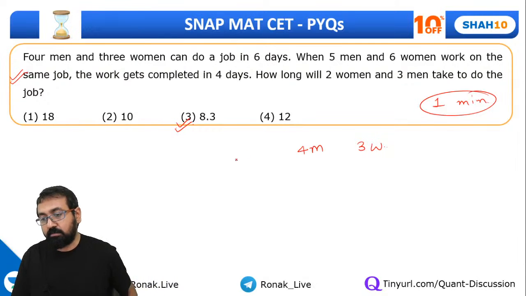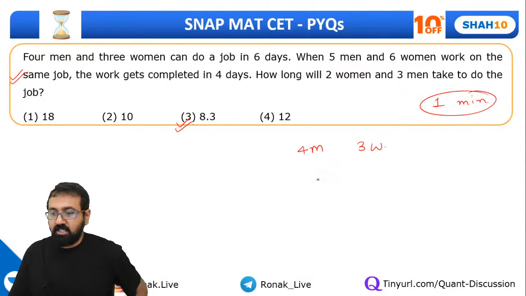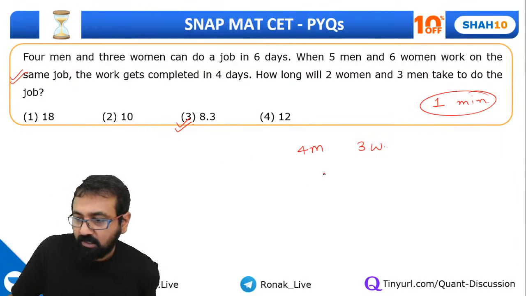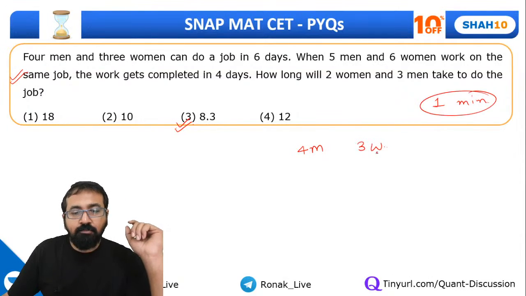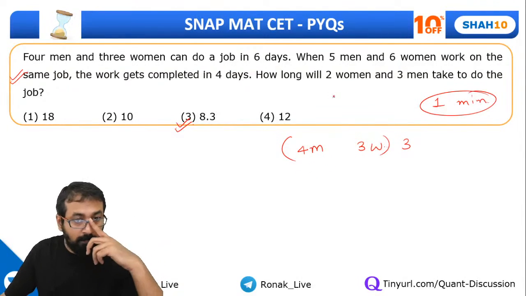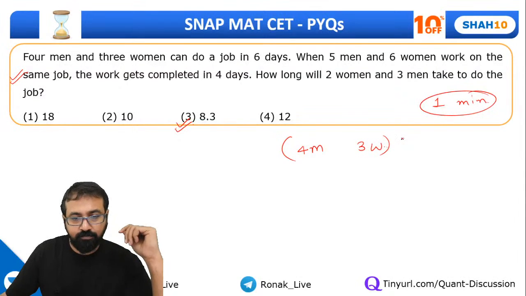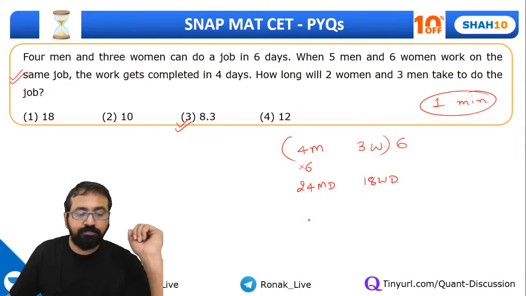8.3 is correct. Good, Dia. Excellent. Sakshi, excellent. So 4 men and 3 women, can I say they are working for 3 days? So this is equivalent to 6 days. Okay, this is 24 men days work and 18 women days work, right or not? Correct?